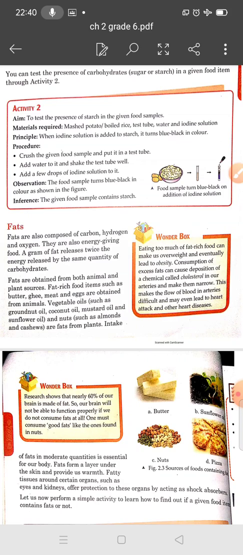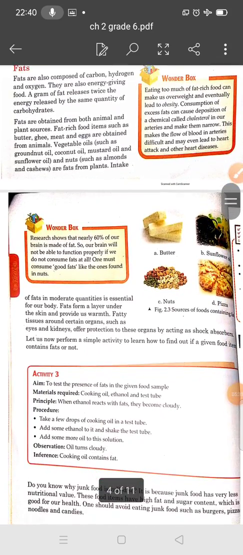Okay students, now we will discuss the next topic, fats. Students, like carbohydrates, fats also provide energy to our body.